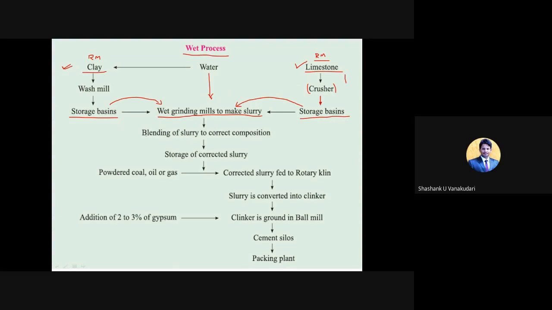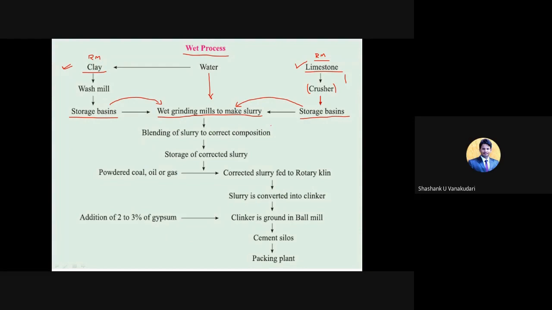And then comes blending of the slurry to the correct composition. Blending the slurry means we add clay and limestone, including the water, and mix it thoroughly so that it forms the correct composition.